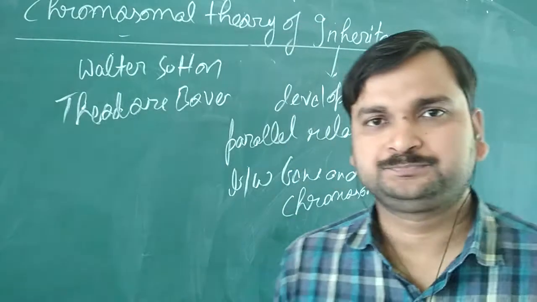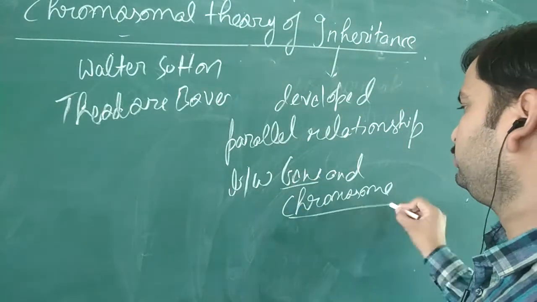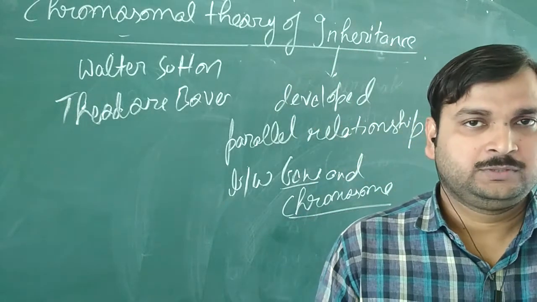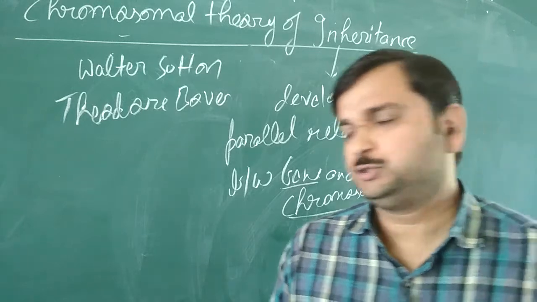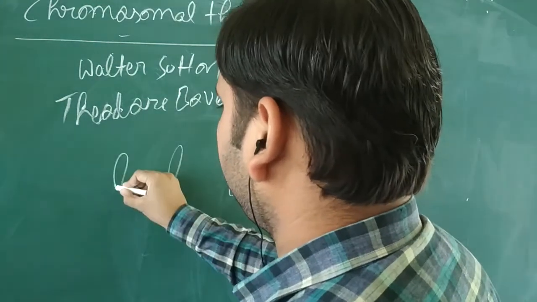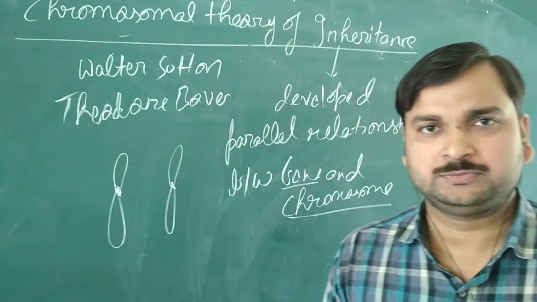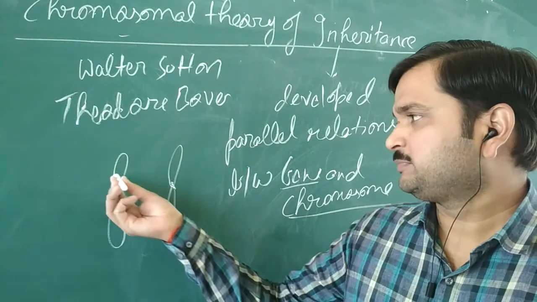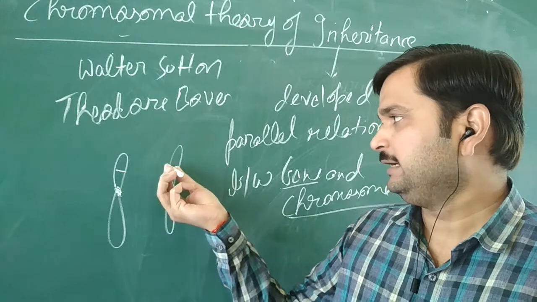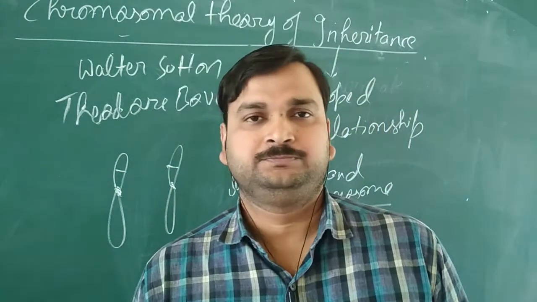What they told was that whether it is gene or chromosome, both are present in the form of pairs. If you remember, in class 11th I told you that chromosomes are present in the form of pairs, and those pairs are called homologous chromosomes. Then on that homologous pair, segments of DNA are there, and those segments of DNA are called what? Genes.